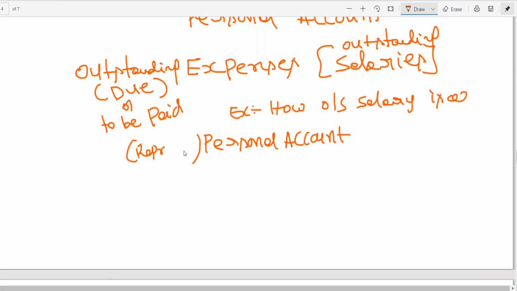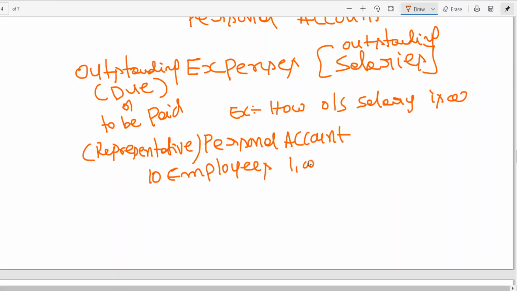Representative personal account. How is outstanding salary a representative personal account? Suppose there are 10 employees, 1 lakh rupees, outstanding salary for December month.